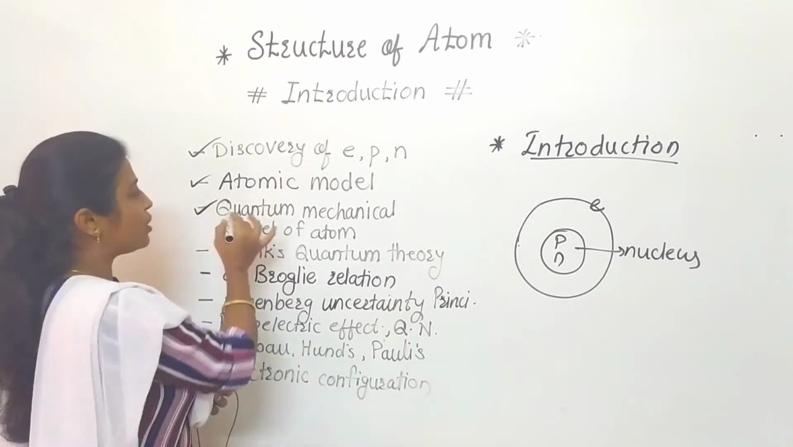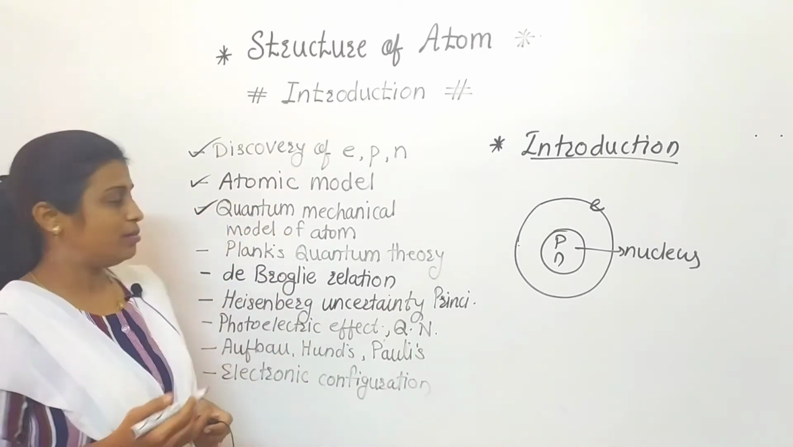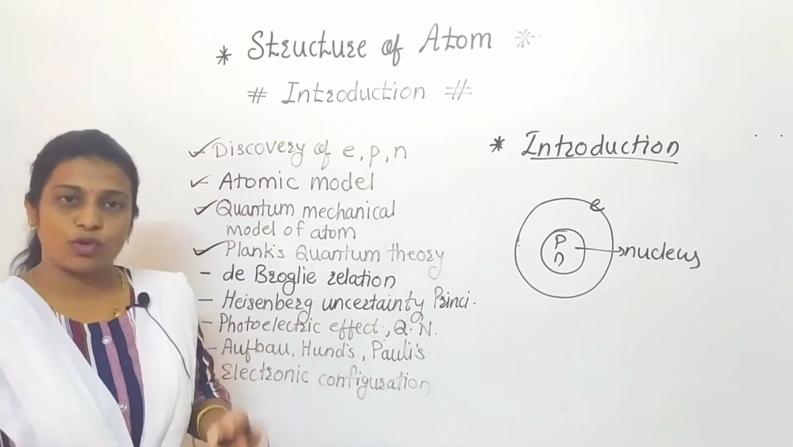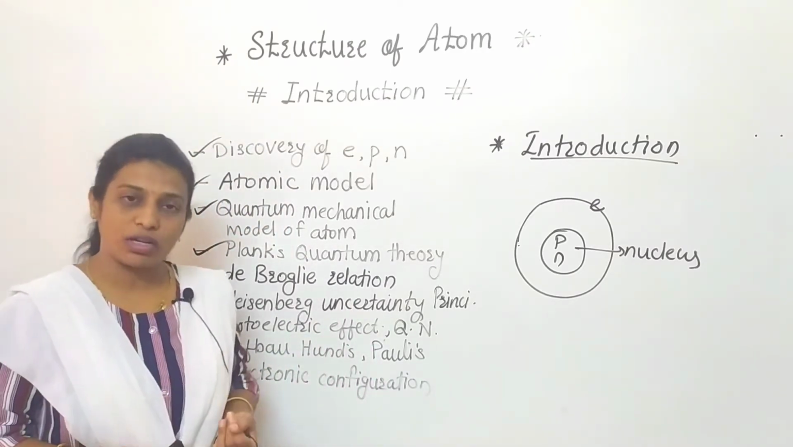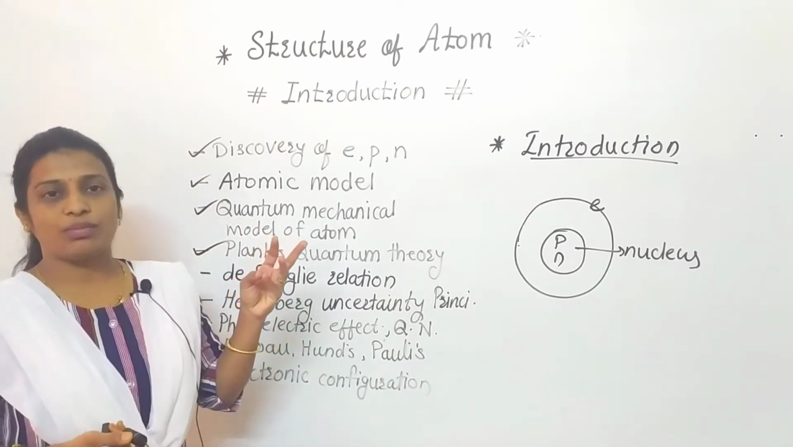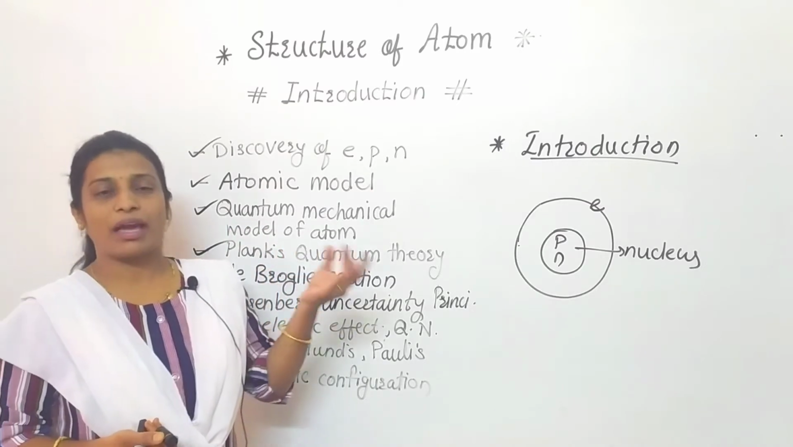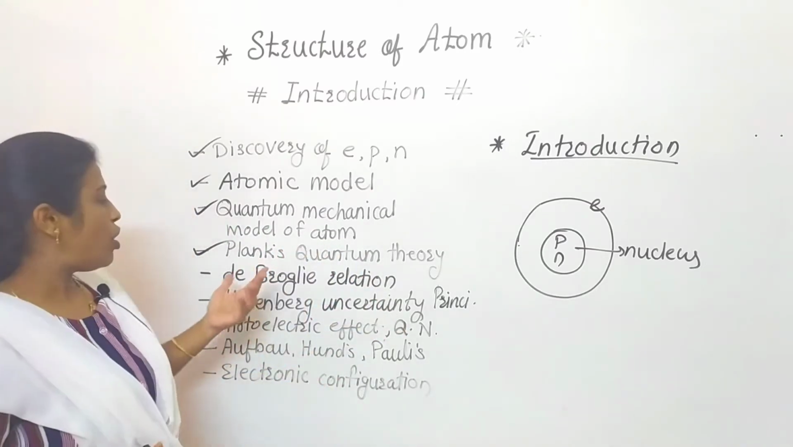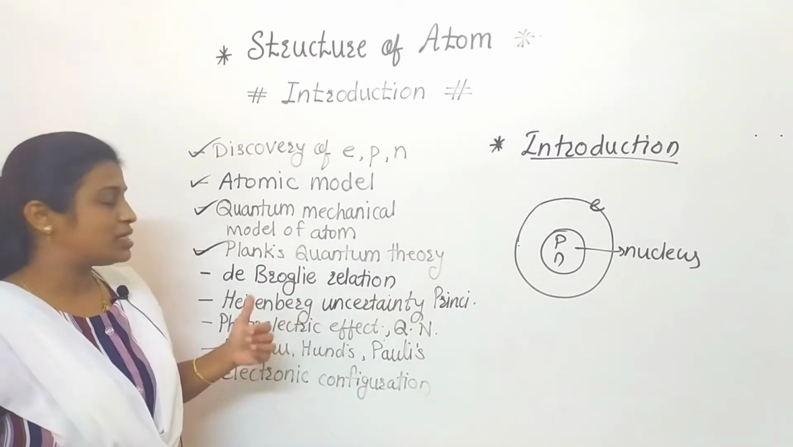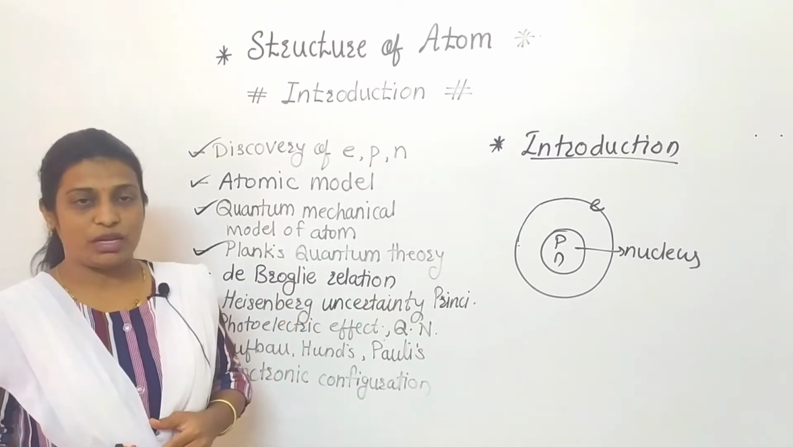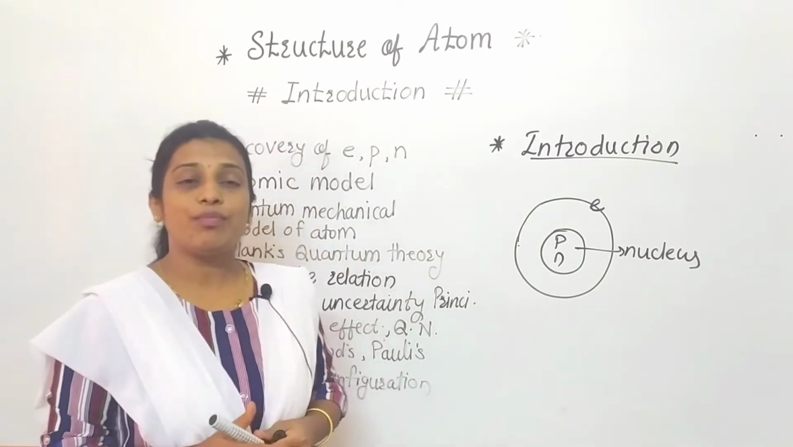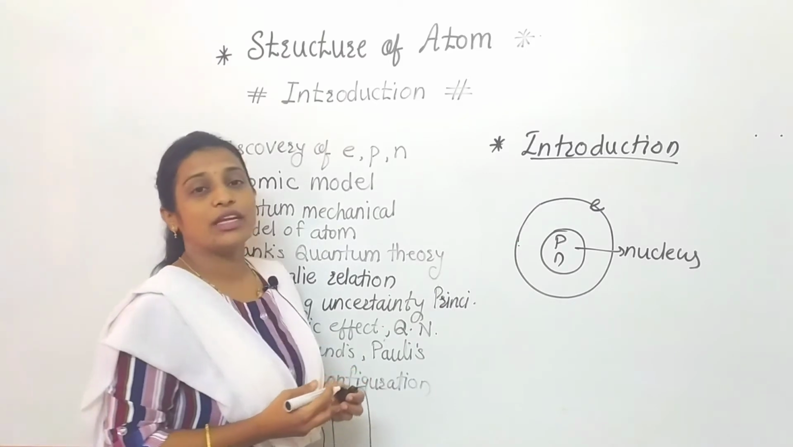After that we will discuss the quantum mechanical model of the atom, that is Planck's quantum theory as well as the photoelectric effect, what is meant by quantum number, and different types of quantum numbers: principal quantum number, azimuthal quantum number, magnetic quantum number, spin quantum number. All these points we will discuss, as well as the de Broglie relation. Next is the Heisenberg uncertainty principle.